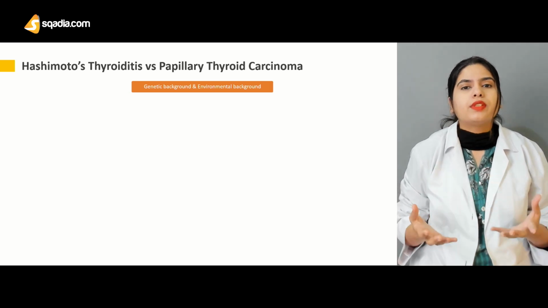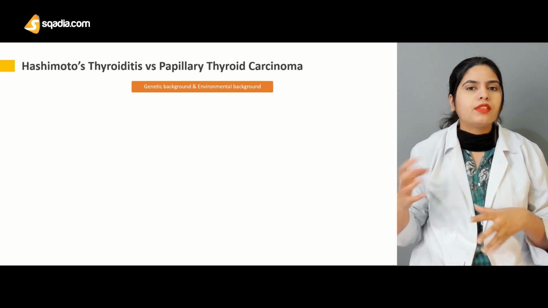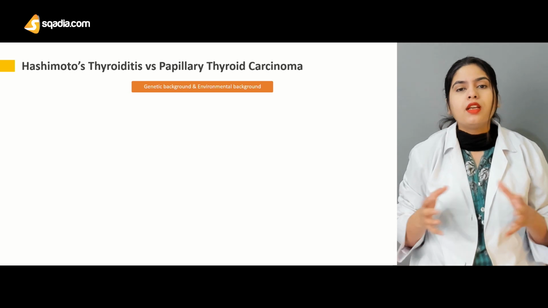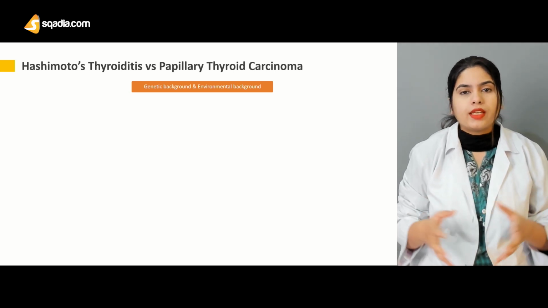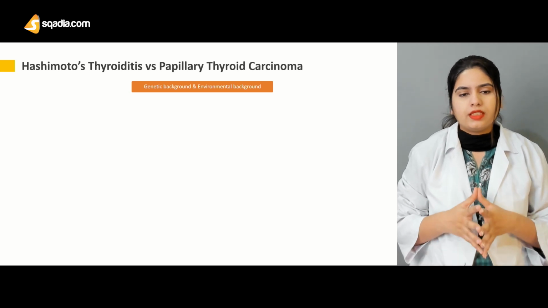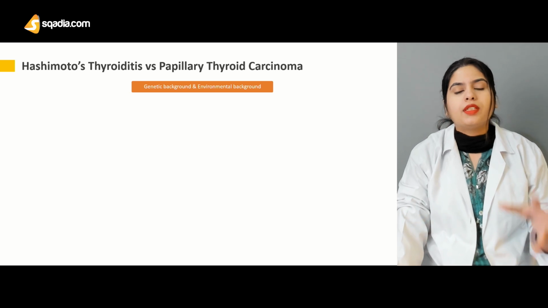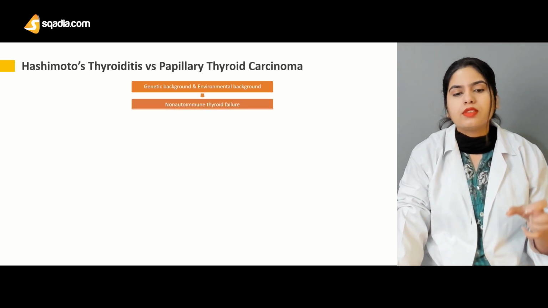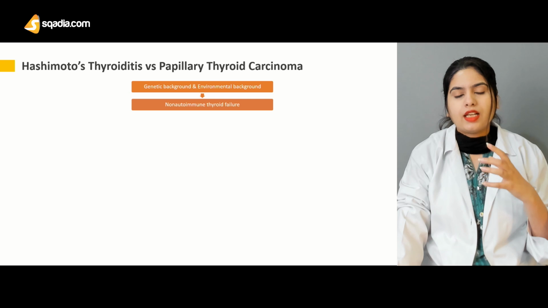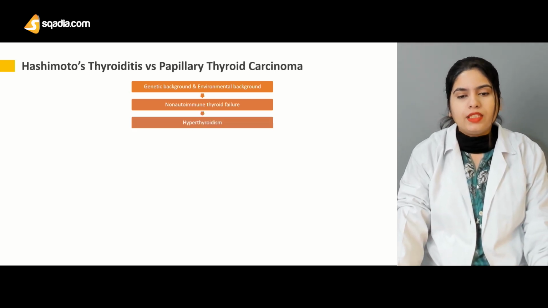Just like when we were studying Hashimoto's thyroiditis, there were both genetic and environmental factors, including stress, including smoking, playing their role in causing the disease. So here, similarly, genetic background and environmental background, both will cause thyroid disease, or they will lead to known autoimmune thyroid failure first.